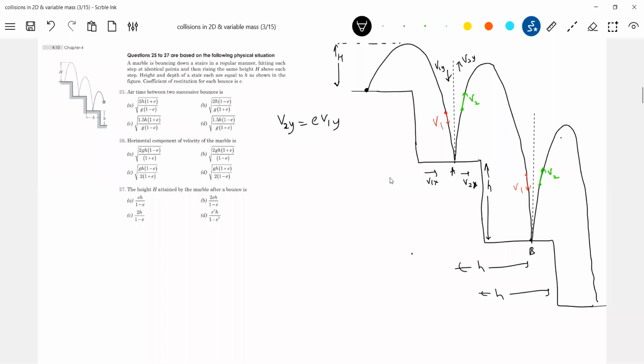Sir, at point B, how did you say that the velocity will be v1 and v2 only? Won't the velocity change because there is a coefficient of restitution? Why are you not looking at the edge? It will descend some height, no? It is not like somewhere here. If it were here, then continuously it should have decreased. But look at the height of the step. When it moves from edge to edge, edge collision will occur. Then it will rebound with a speed v2. So by the time it gets here, you mean to say it should be v2 only, but it has descended some height, no?